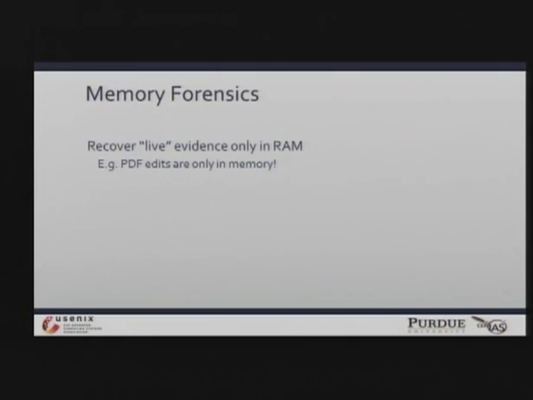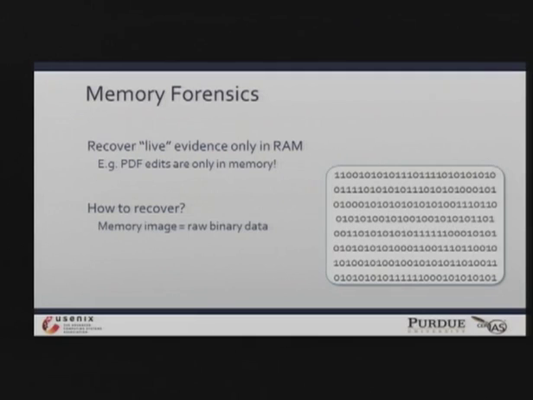So obviously we're talking about memory forensics. Here we want to recover the live evidence that's currently being processed by the computer in its memory image. Like I said, those PDF edits that we want are only in the computer's memory. Disk forensics in this case will do you no good. But then this brings up the question, how are we going to recover exactly this evidence from the memory image? Because remember, a memory image is just a blob of raw binary data. We've got to chew that up somehow and come up with evidence from it.